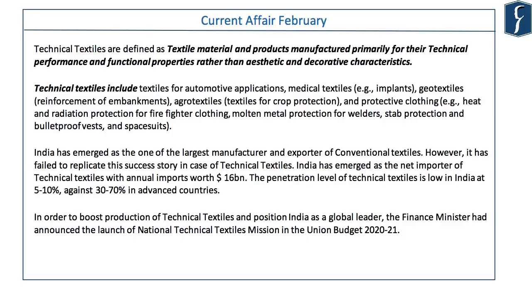Answer is D. Technical textiles are basically the textiles which are manufactured primarily for their technical performance and functional properties rather than aesthetic or decorative characteristics. Technical textiles have application in the medical field, for example in implants. They can be developed as geotextiles for reinforcement of embankments, etc. Also in agriculture they'll find their utility. They can be used also as protective clothing. Although India is the leader in conventional textile, India's success story has not taken off in case of technical textile.